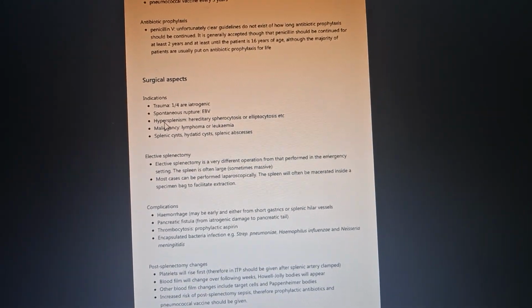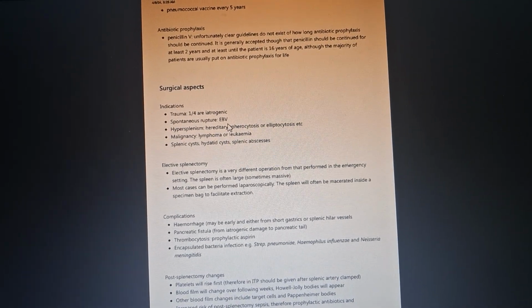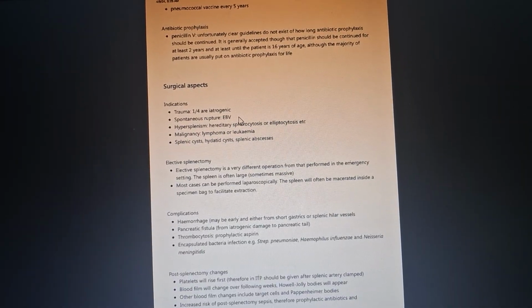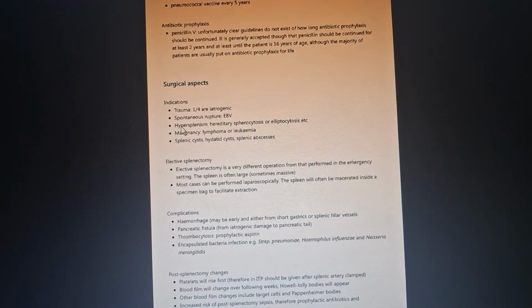So indications: surgical aspects. Trauma, 1/4 are iatrogenic. Number 2, spontaneous. EBV, Epstein-Barr virus, we've heard previously that EBV can cause infectious mononucleosis and splenomegaly, and when there is splenomegaly, trauma causes splenic rupture.